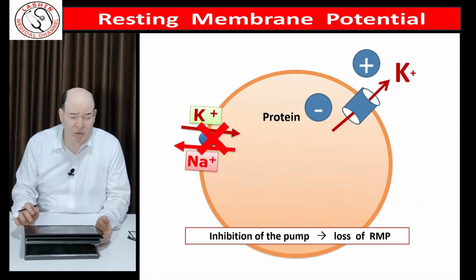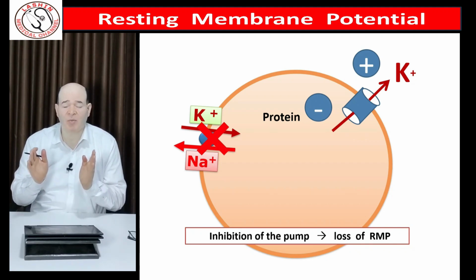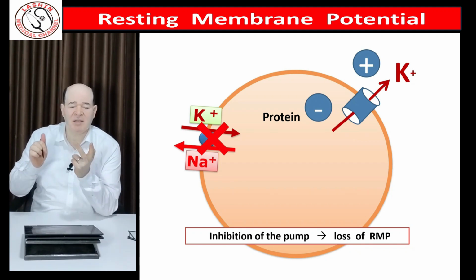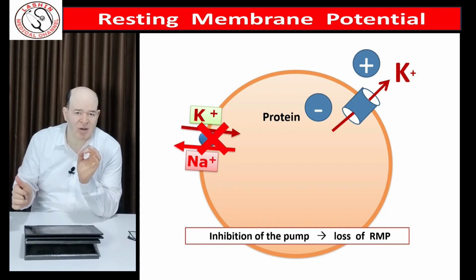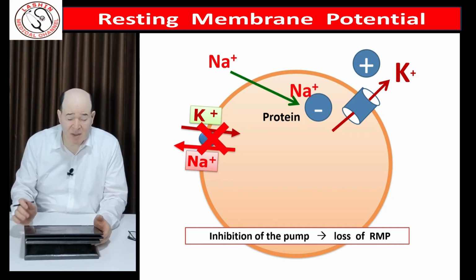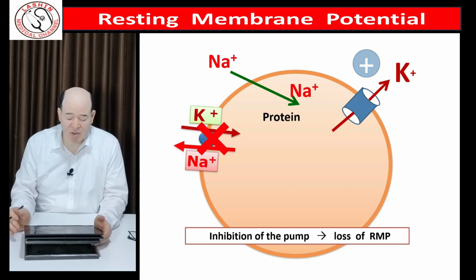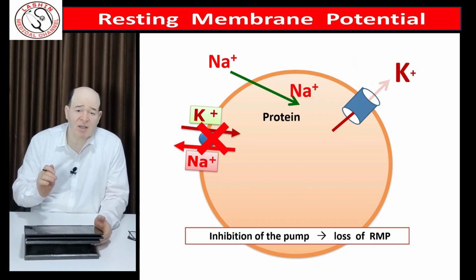So what will occur if the pump is inhibited? As I said, the presence of the pump is essential for maintenance of resting state. It is needed side by side together with the selective permeability. If the pump is inhibited, the sodium diffusing inside through its passive channels will accumulate inside, and this will cause neutralization of the negativity of protein, so the negative pole is lost inside.